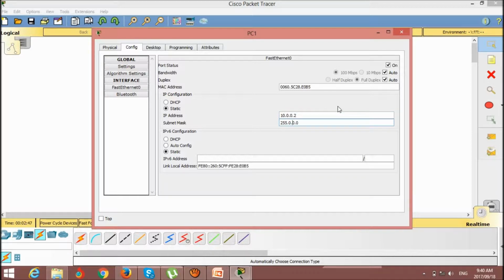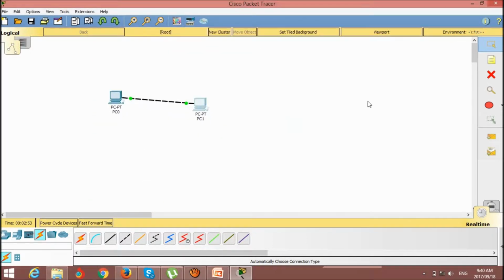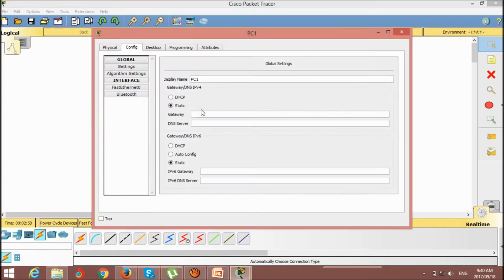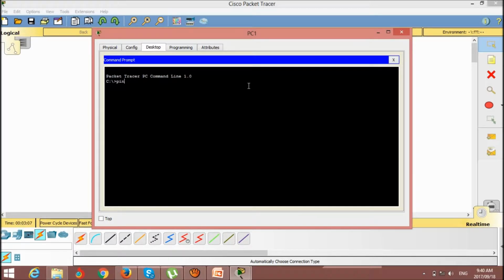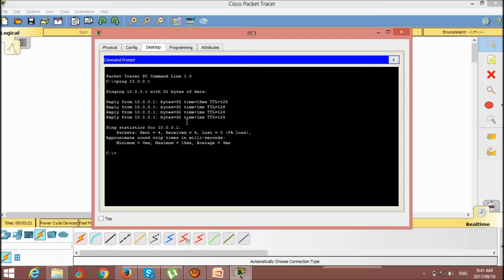Maybe some people cannot understand it at the start: class A, class B, class C. I will explain inshallah in a coming lecture. So I just use the desktop again and use the command prompt. Just type ping 10.0.0.1. This reply is showing that your computer is connected with the other computer. This is just an example for the network.